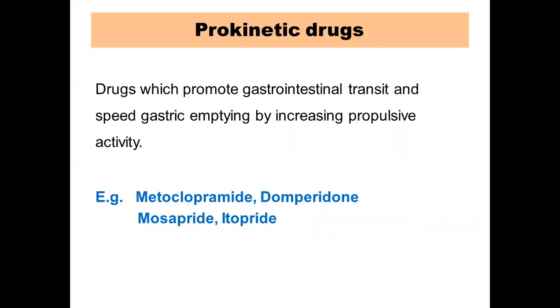So what is the meaning of the word prokinetic drugs? The drugs which promote gastrointestinal transit and speed the gastric emptying by increasing the propulsive activity. So these are mainly increasing the propulsive activity of the GIT. In a way, these drugs can be helpful in vomiting because they prevent the reflux back into the pharynx. The examples of these drugs are metoclopramide, domperidone, mosapride, and itopride. We will look into each one of these one by one.